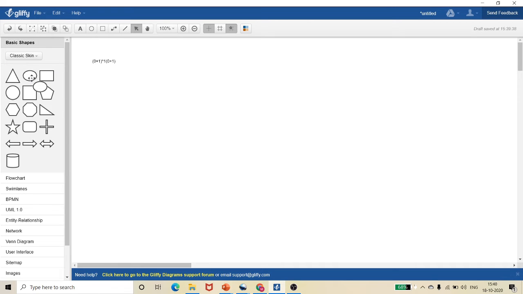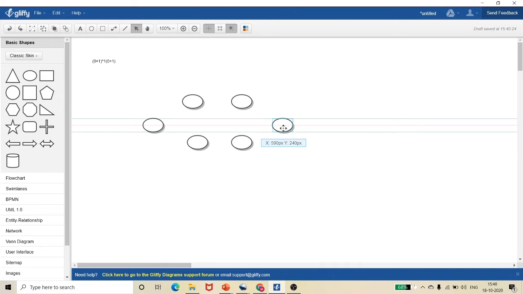So I need four states for 0 plus 1. Let me draw all the sufficient states. So here I need a state, here I need a state, here I need a state, here I need a state, and here I need a state. Okay, so this is 0 plus 1.